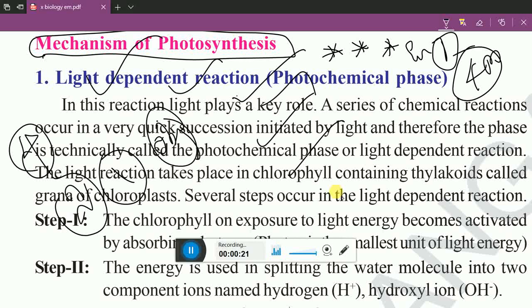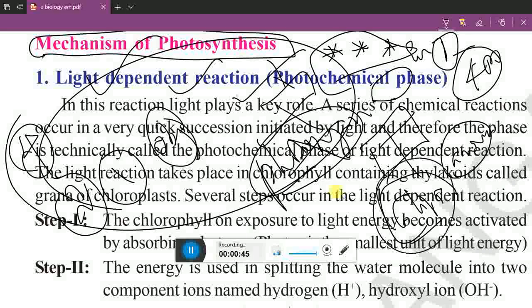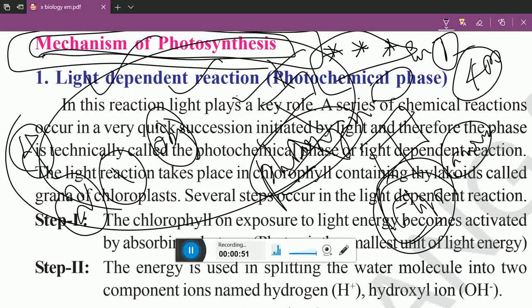So for this, I am not discussing it now. I will discuss this in a separate class with some good clippings and some animated videos. Why? Because this covers most of the photosynthesis topic. On a special day, I will discuss the mechanism of photosynthesis with nice clippings. If you understand this, it is helpful for your next topics in the nutrition chapter. So now we will shift to another topic.